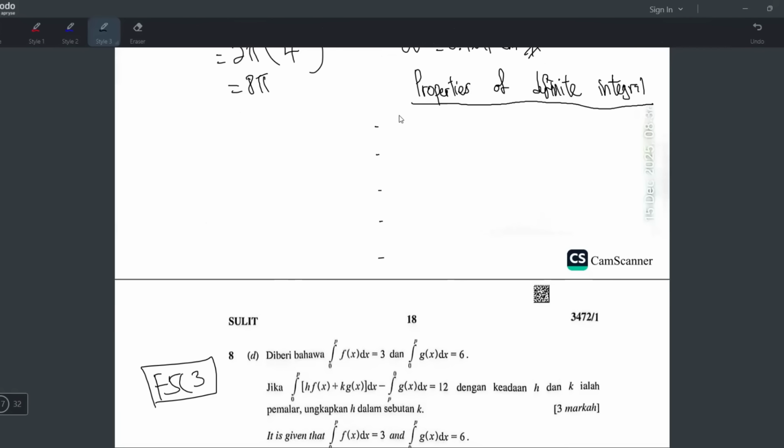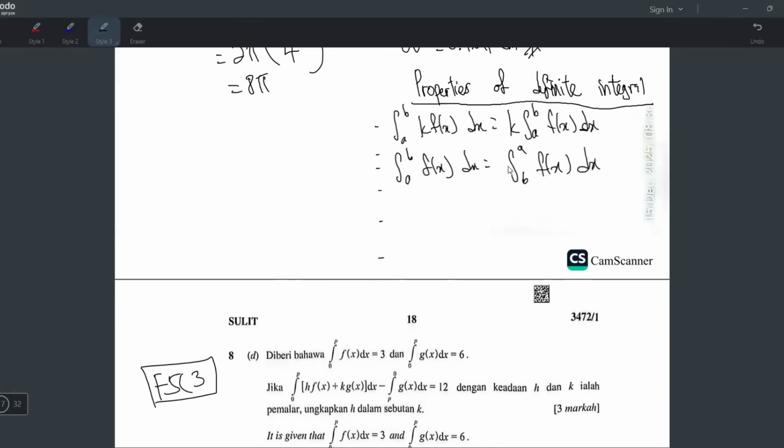First property, when you have integrate a to b, and you have k f(x) dx. Kalau hubungan dia darab, boleh hantar depan. Boleh tulis depan. And then dia jadi macam ni. Tapi kalau tambah tolak tak boleh. Dia darab baru boleh. Next property, kalau saya ada integrate a to b f(x) dx, saya boleh terbalikkan nombor tu jadi b to a. But you have to letak negative. Yeah, that's the second one.